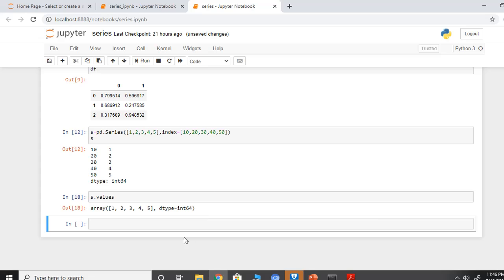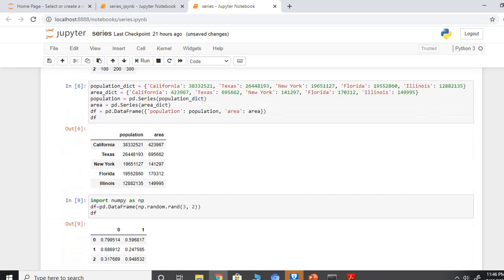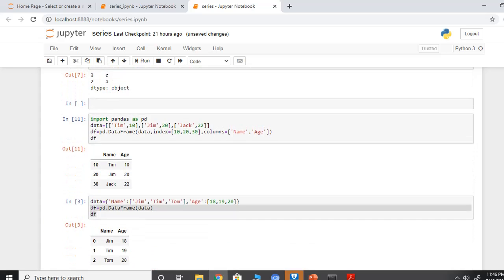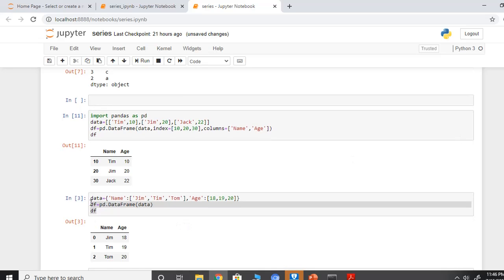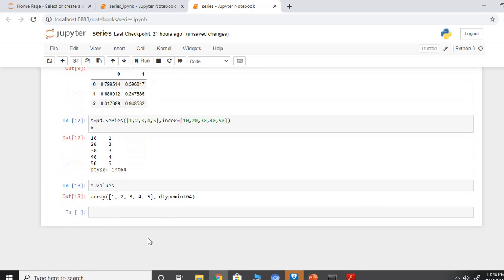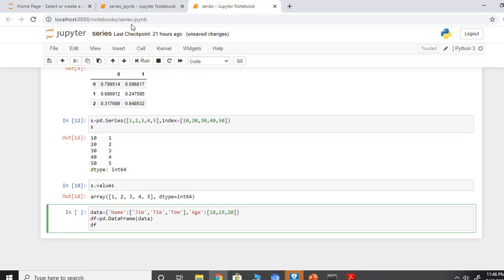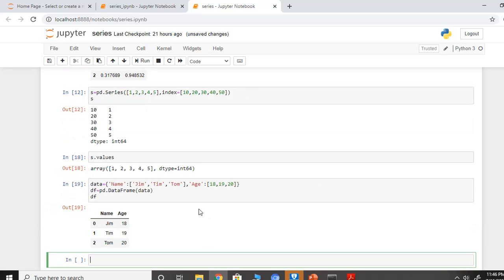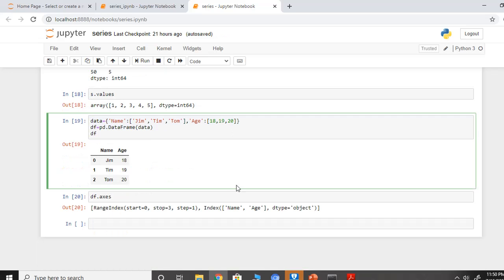Let's create a data frame first. We'll just copy paste the previous one which we have already created. Let's take up this, and just use the same thing. Yeah, so this is there. Now if I say df.axis, here it's returning me the row index. It starts at 0, stops at 3, which means actually it's 0 1 2, 3 is not included, and step size is 1.